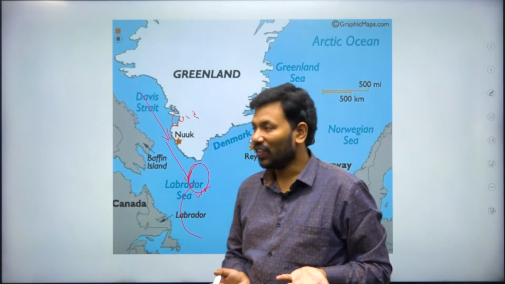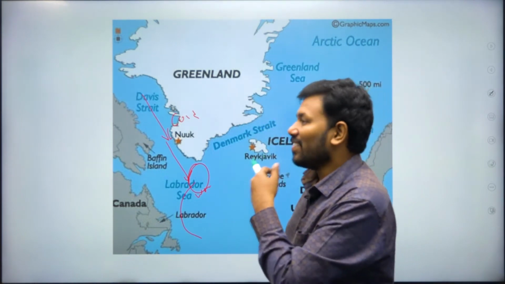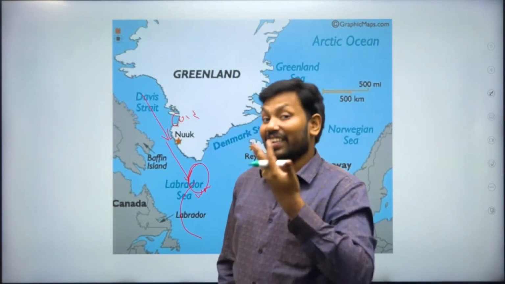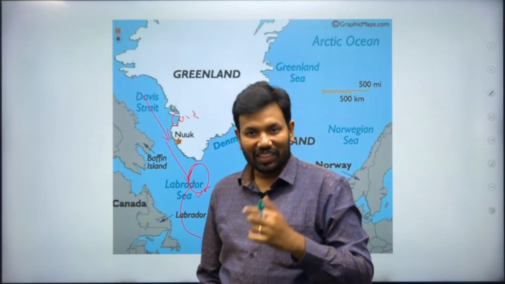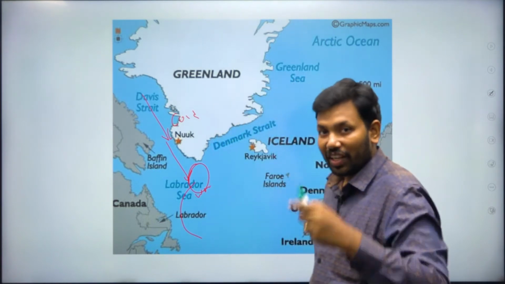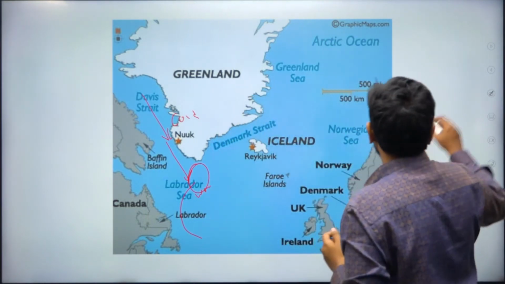Titanic sank not because of this Davis Strait, but because of the Labrador Current in the Davis Strait. You can mention that interesting fact. This type of interesting point is very important here. That gives 1 mark extra, and we are not diverting the topic, that's very important.